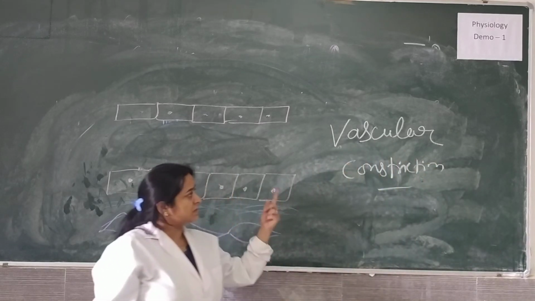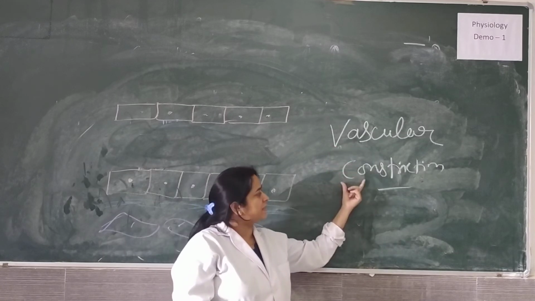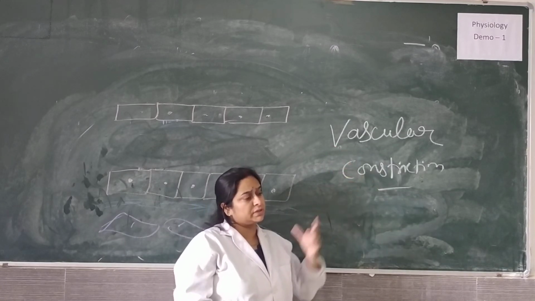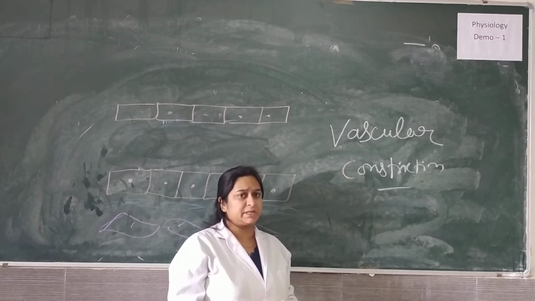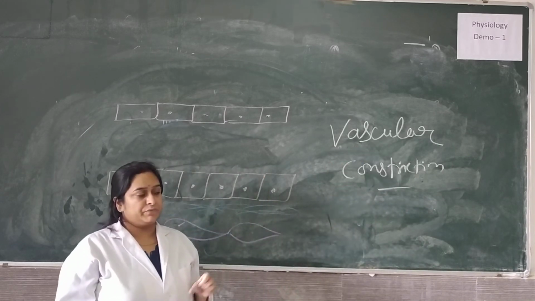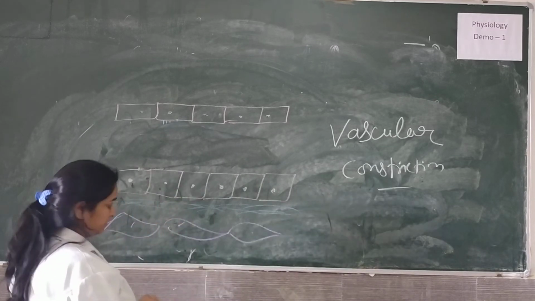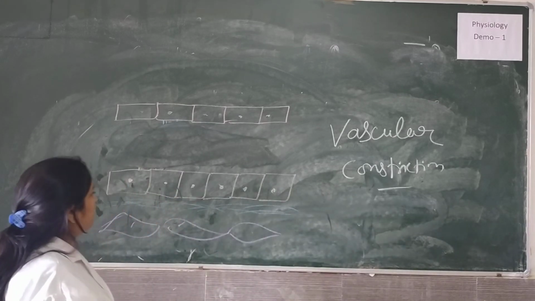By the name vascular constriction, we can understand what it defines. There is ultimately going to be a process which leads to constriction of the blood vessels, which will help in the stoppage of bleeding. So what's the reason behind that? We'll see. Now, vascular constriction.